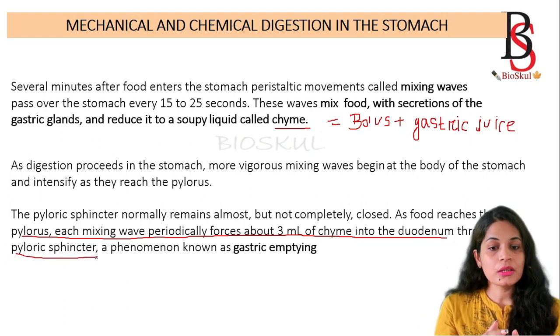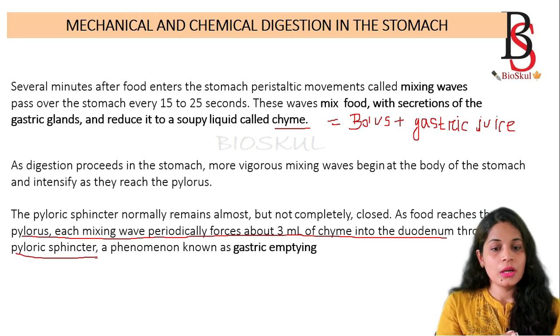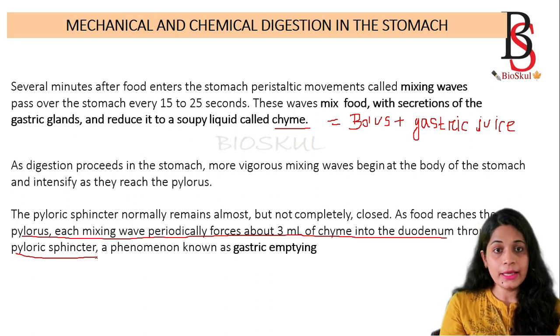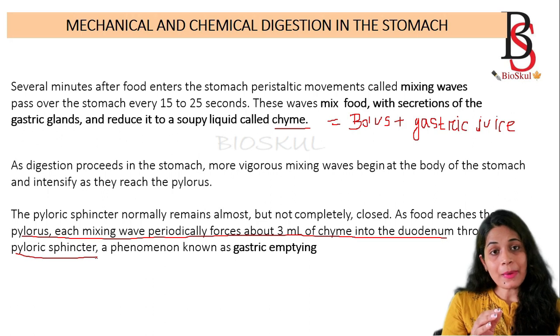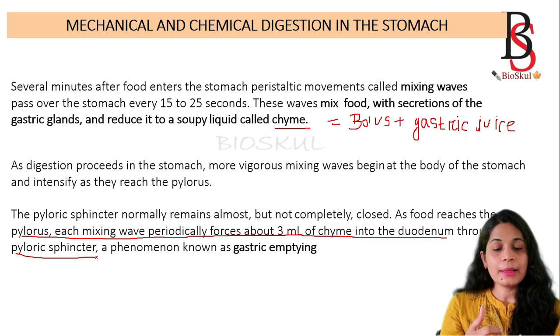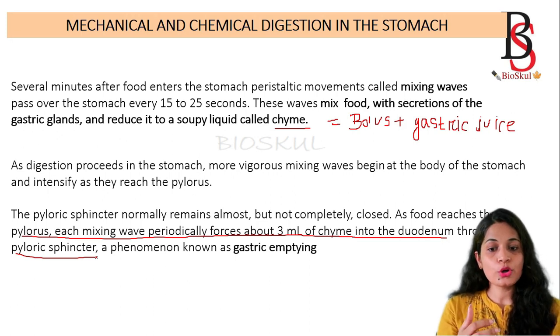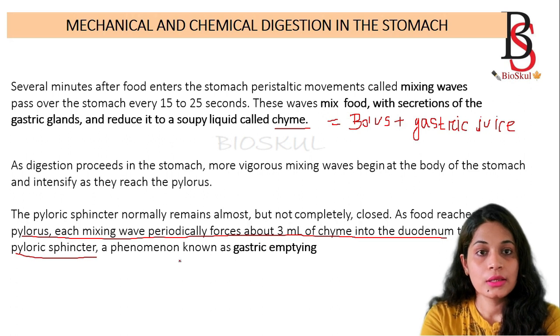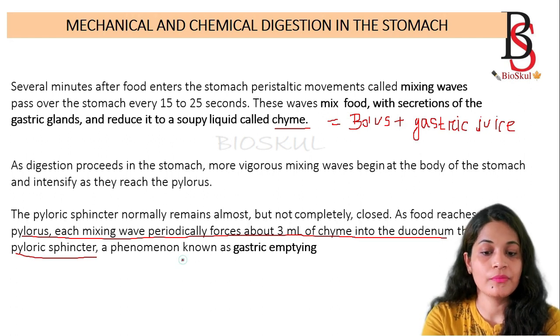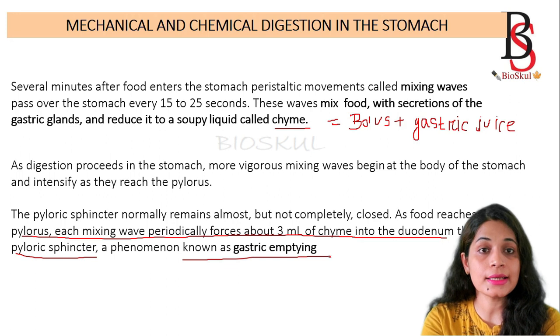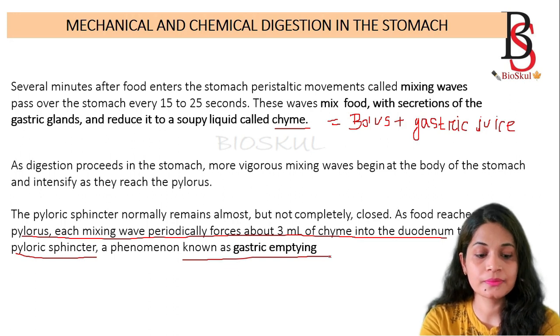The pyloric sphincter is almost closed, but not completely closed. It will open when the food reaches the pylorus, and that helps in passing the chyme from the stomach to the duodenum, and that is known as gastric emptying. Okay.